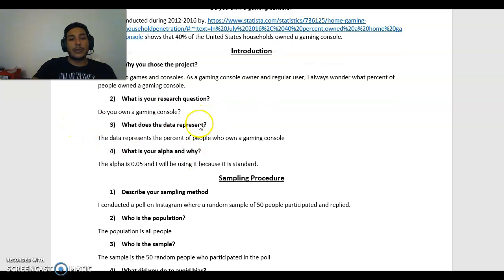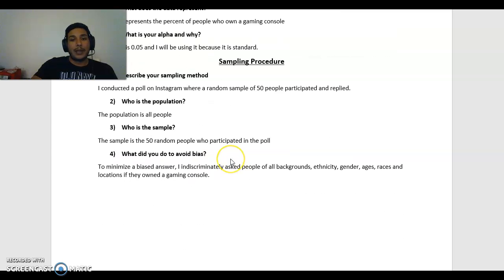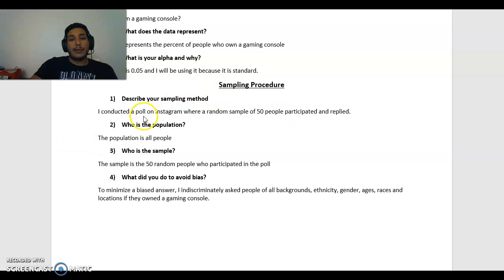My research question is, do you own a gaming console? My data represents the percent of people who own a gaming console, and my alpha is 0.05. I decided to use that because it is a standard. So just to describe my sampling procedure, I conducted a poll on Instagram where a random sample of 50 people participated and replied to my poll.